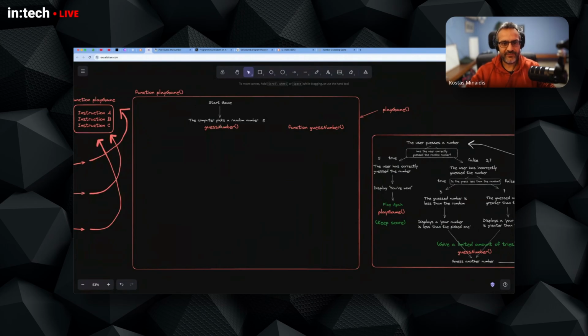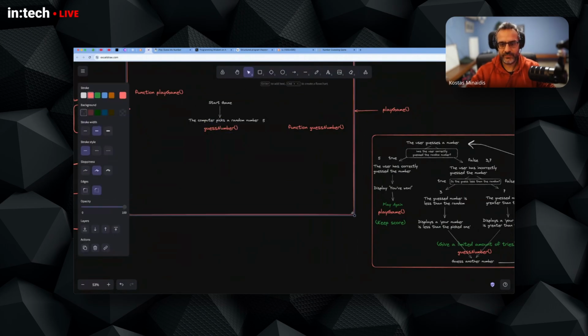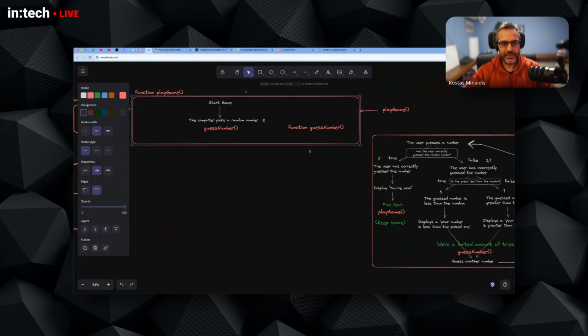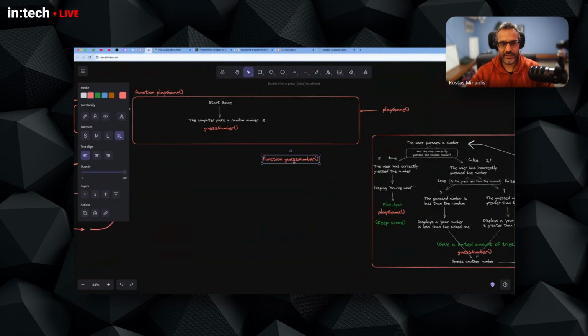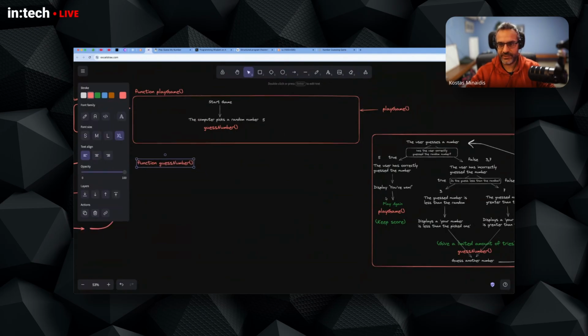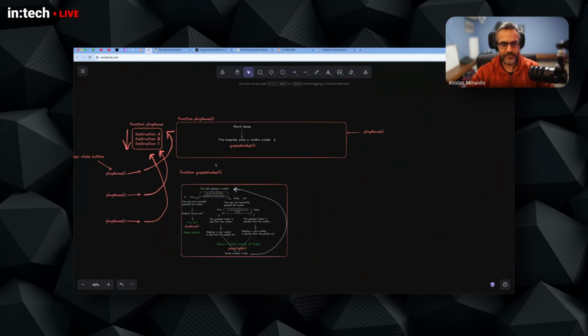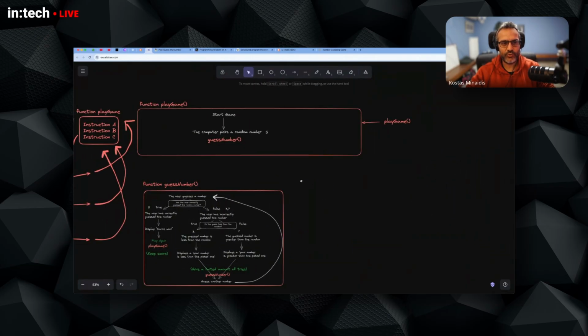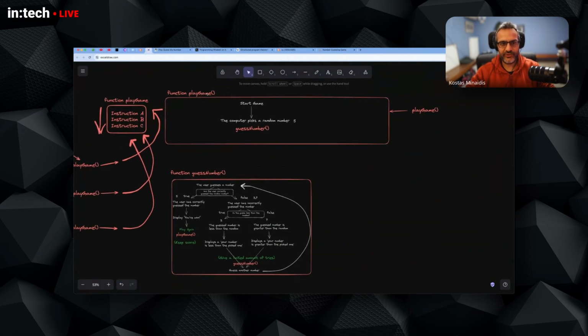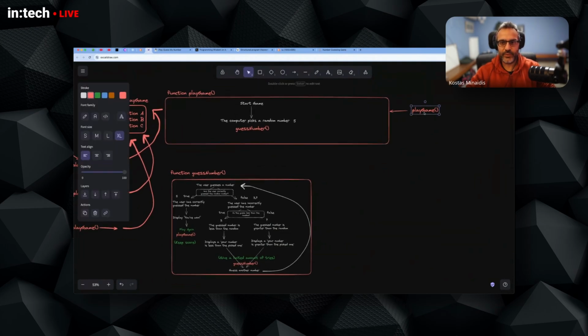So we have this function. So now I have this function here. I will just make it a little bit smaller. Now my game logic looks like this. First, there's a function, play game, that we start executing by calling the function name. At some point, this goes to this point and calls this function. So now this will call this function.